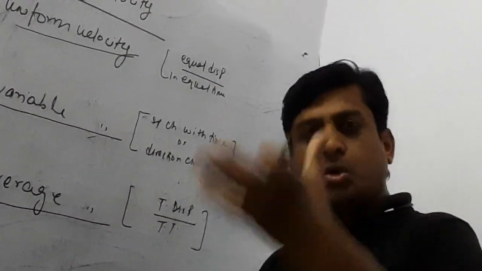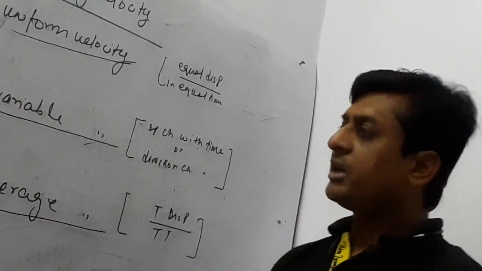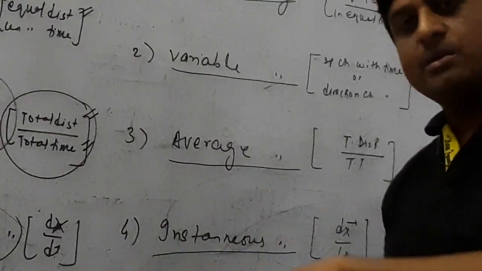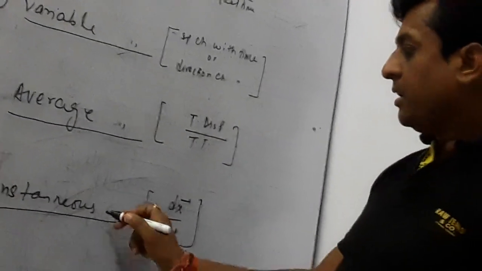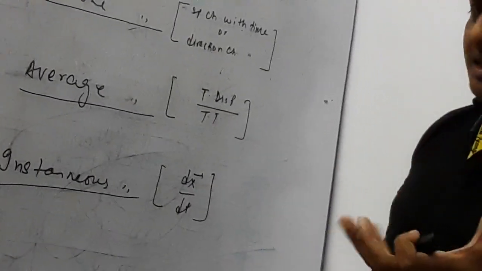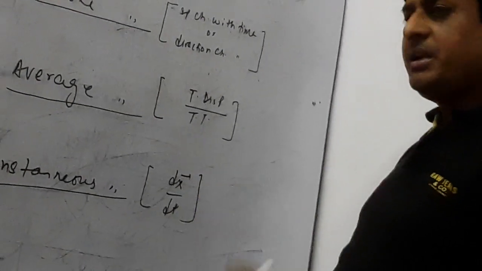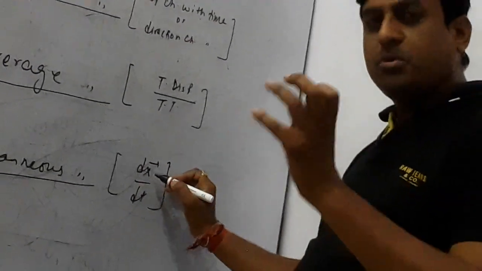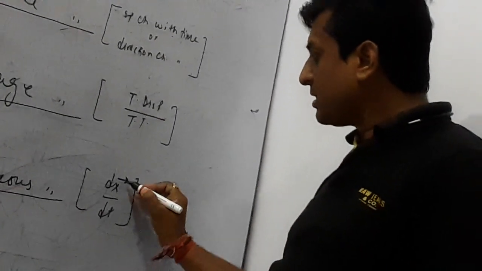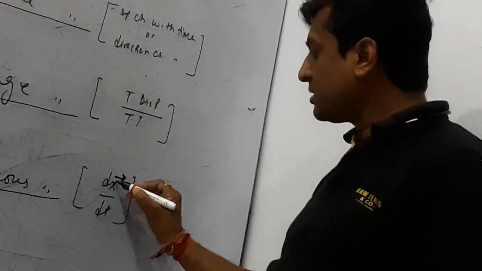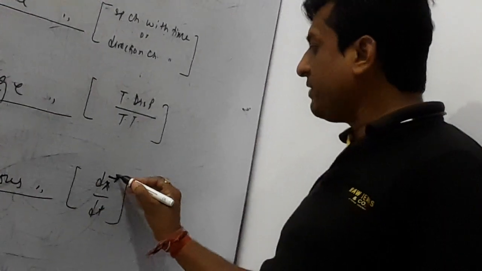Average velocity is total displacement divided by total time, because average speed is total distance upon time, so average velocity is total displacement upon total time. Instantaneous velocity, in the same way, is also dx by dt, but here this x, that is position, is not distance, it is displacement. That is why I put the vector sign here on dx by dt.